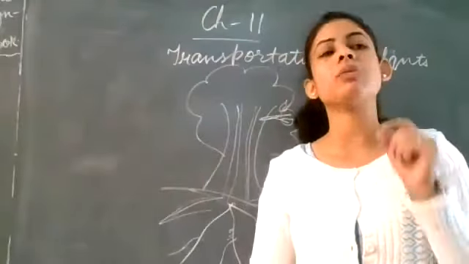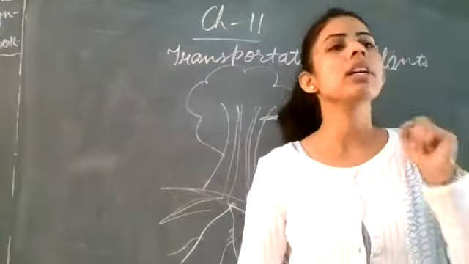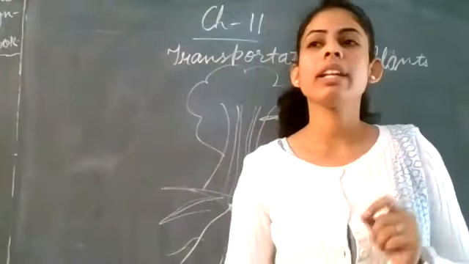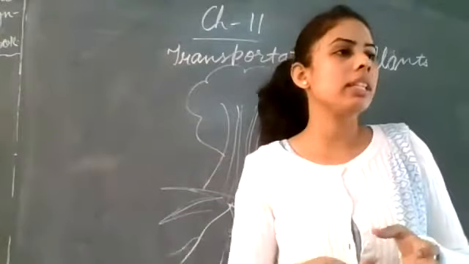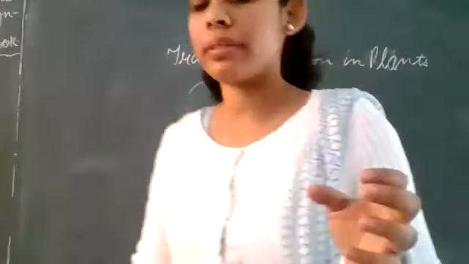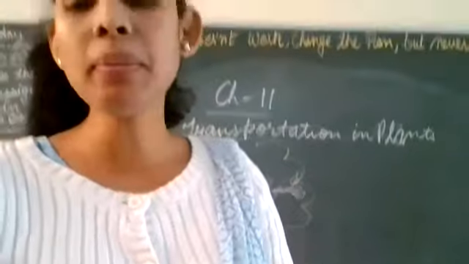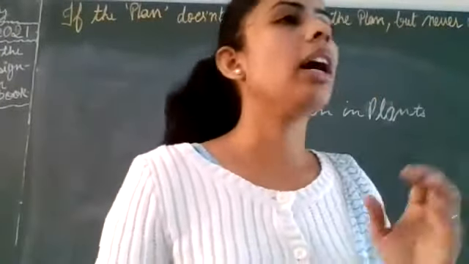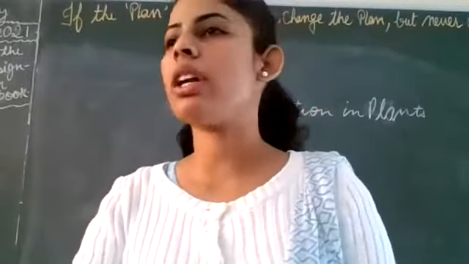I have already discussed what are cells. The smallest structure and functional unit of an organism. Clear? And जब ये cells combine कर जाते हैं, they will form tissue. A group of cells is called a tissue. Clear? A group of cells is called a tissue.